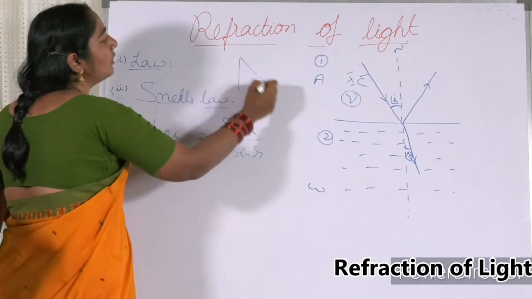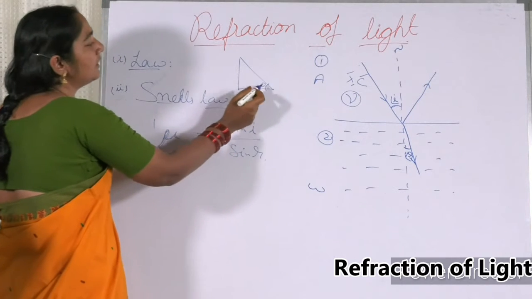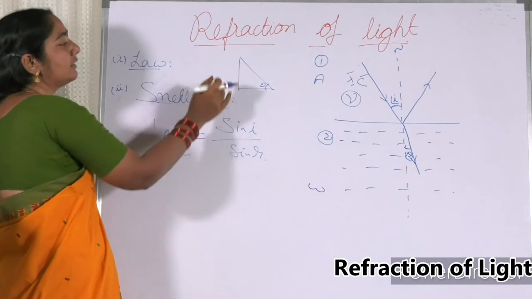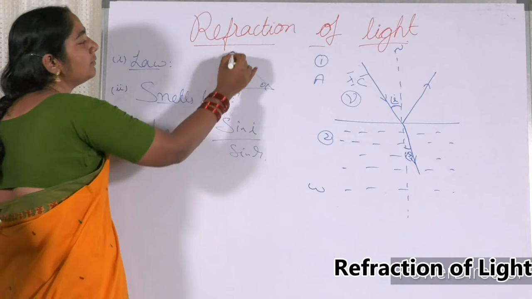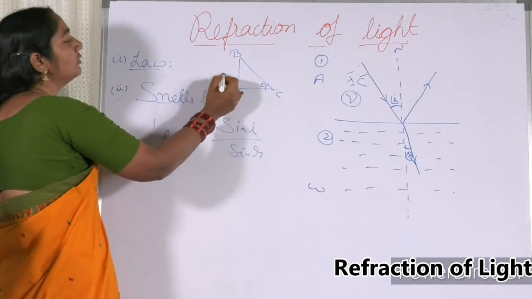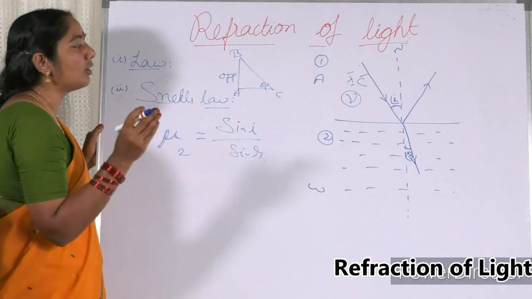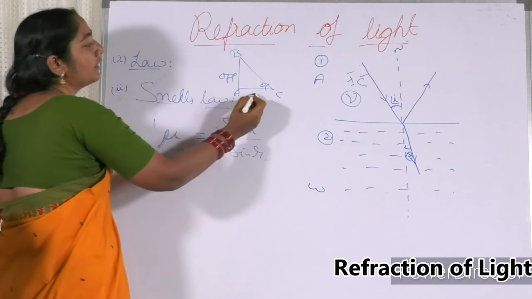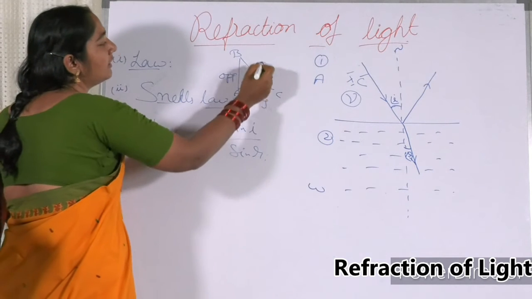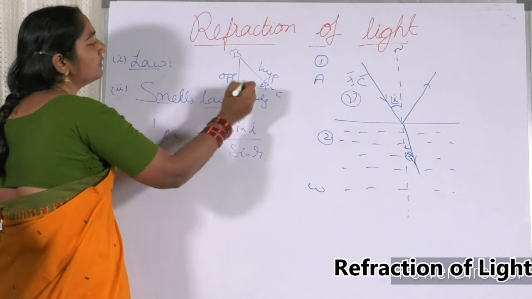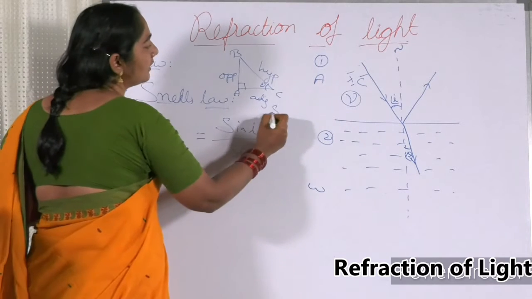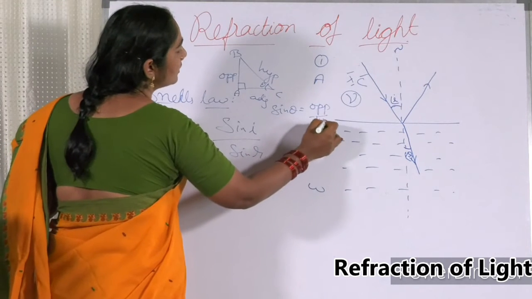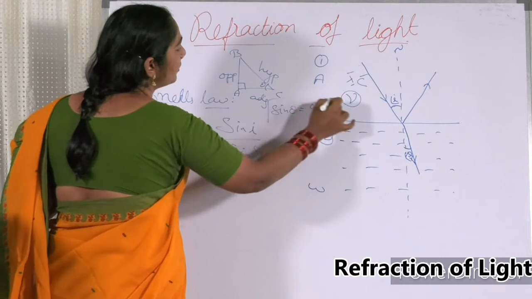Sine means, if you take a right angle triangle, if this is theta, this is the opposite side and this is the adjacent side. So in this case, we are taking ABC as a triangle. This is theta, so this becomes the opposite side, the side which is opposite to the angle. And adjacent to this is called the adjacent side, and this is called the hypotenuse. Now this is a right angle triangle, so sine theta is nothing but opposite side by hypotenuse. This is a ratio of opposite side and hypotenuse.